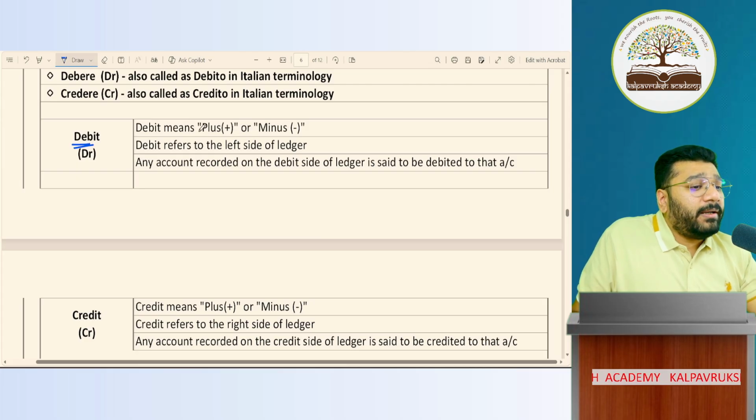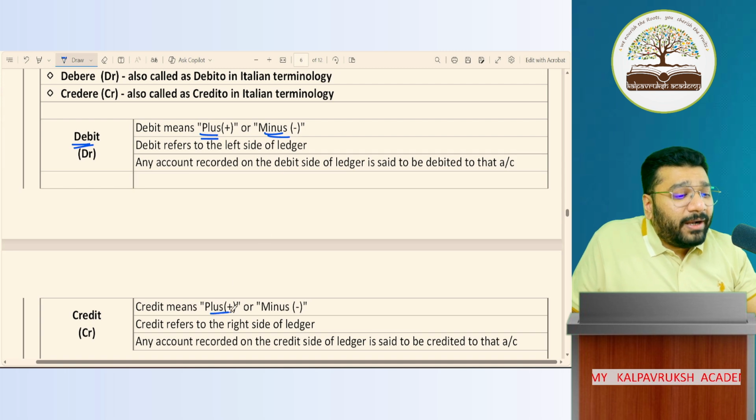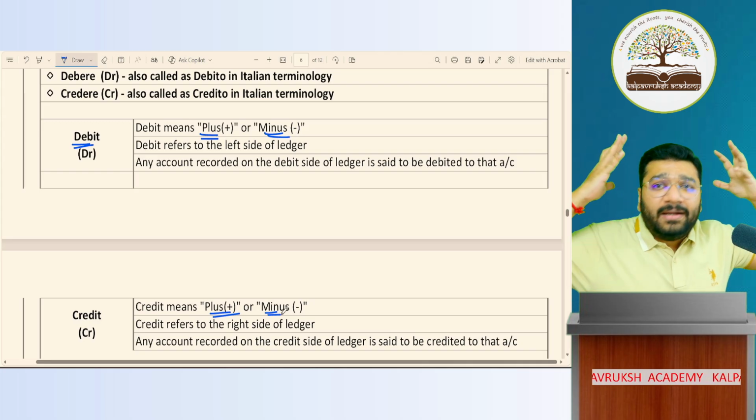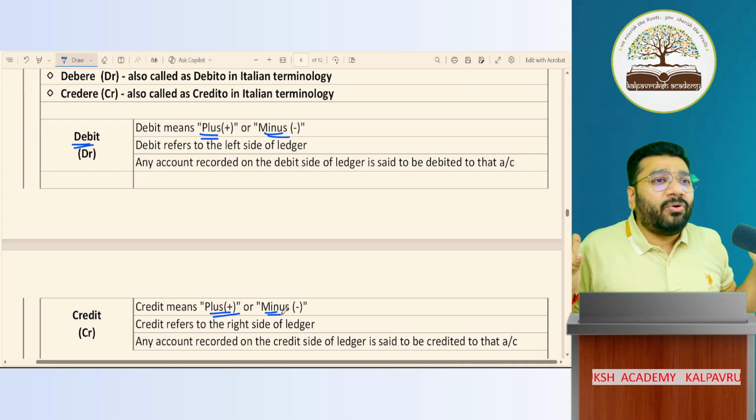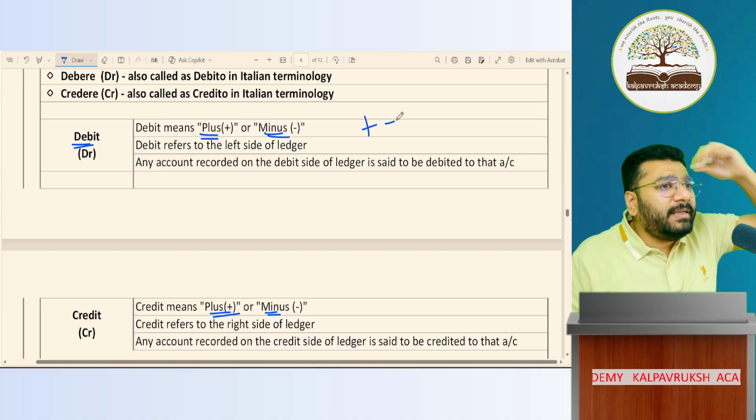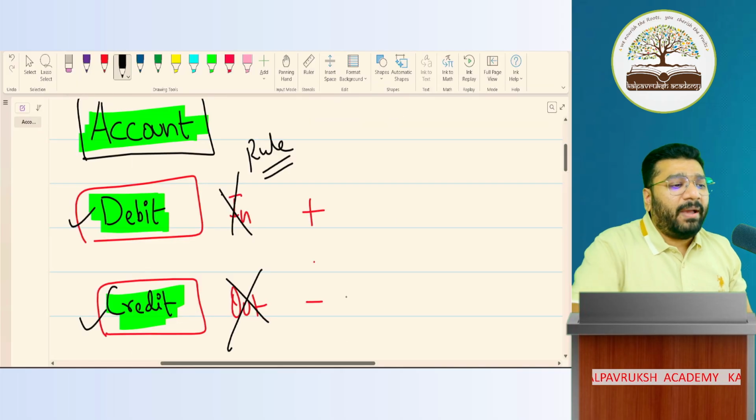Debit is nothing but plus and minus. Credit is nothing but plus and minus. At the end of the day, the entire debit and credit drama that is happening, the impact of the debit and credit is nothing but addition and subtraction. Ultimately, this is what is going to happen. Simple, I'll tell you.